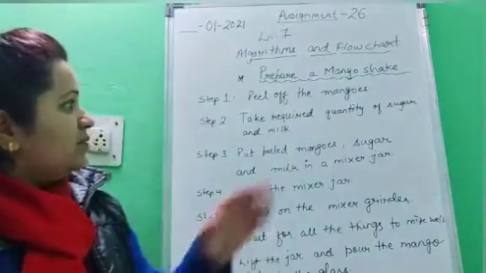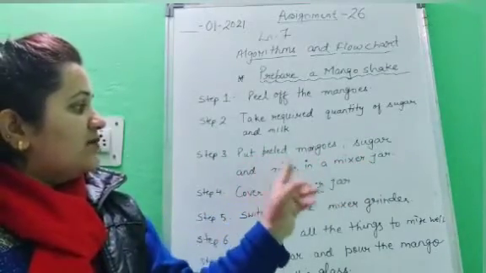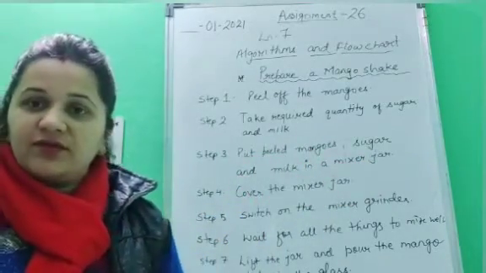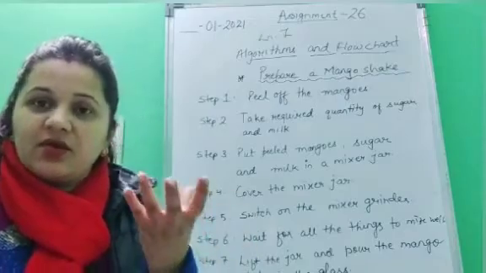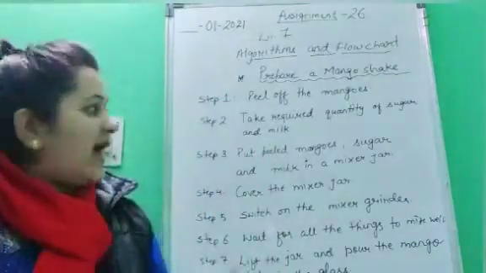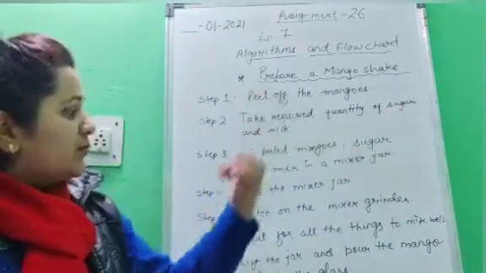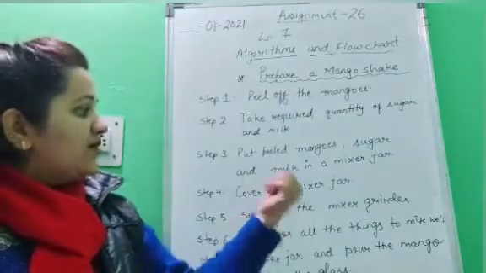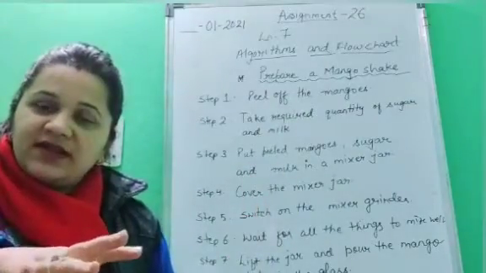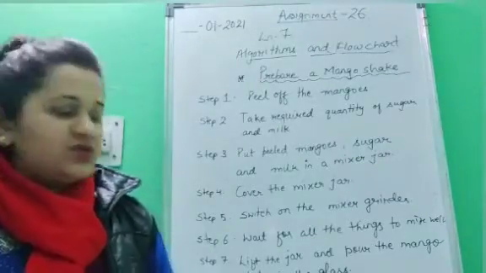Now, step 3, put peeled mangoes, sugar and milk in a mixer jar. Now you would require a mixer jar in which you would pour the peeled mangoes, sugar and milk. Okay, done with this much. Now what would be the next step? Cover the mixer jar. After pouring all this quantity into the jar, you would cover the mixer jar.